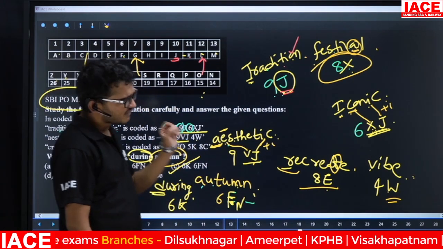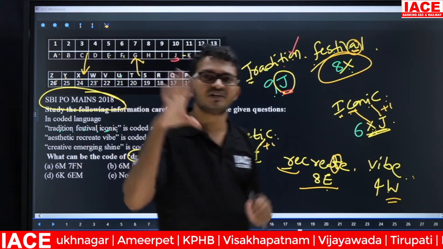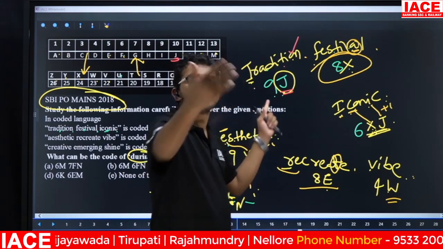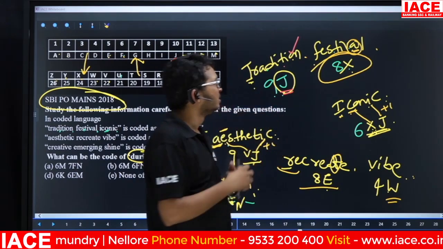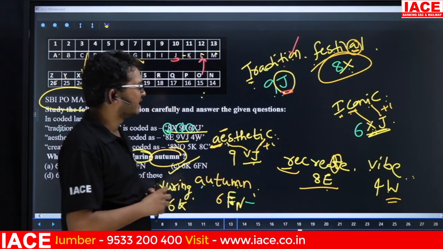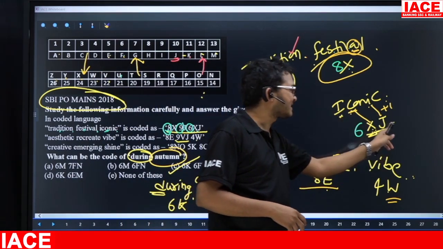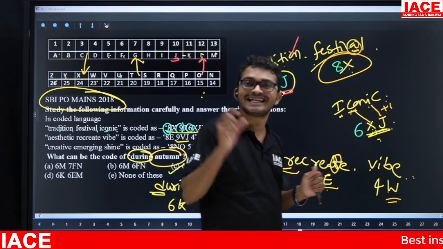Friends, for this one, logic for number is number of letters. Logic for letter: if it is starting with consonant, from right hand second letter opposite minus 2. If it is starting with vowel, then logic for first letter is what? Left hand second letter opposite. Logic for second letter is from right hand second letter plus 1.